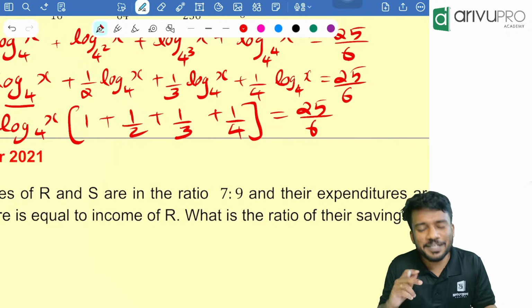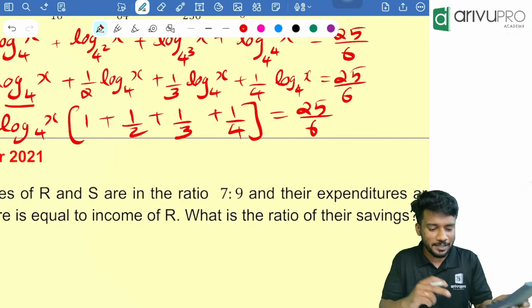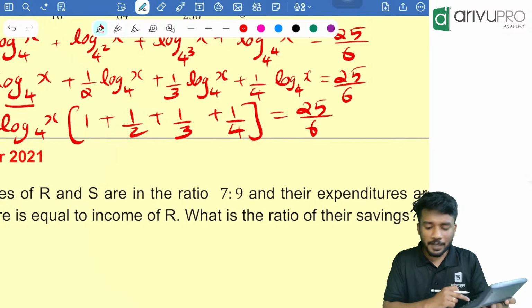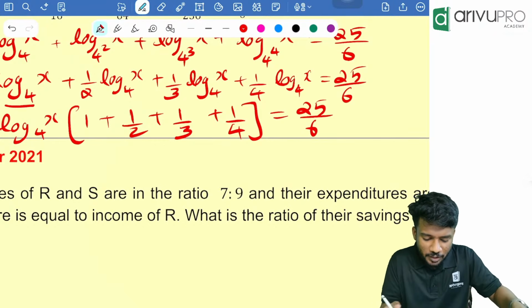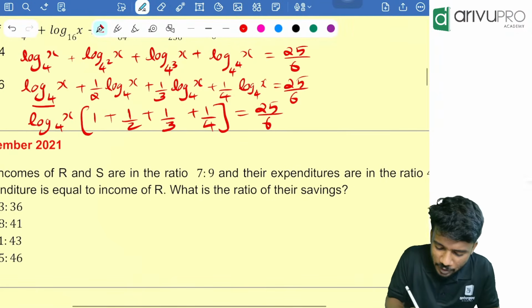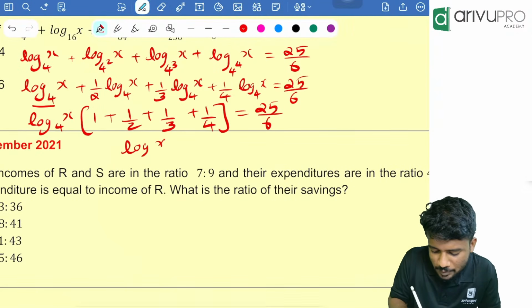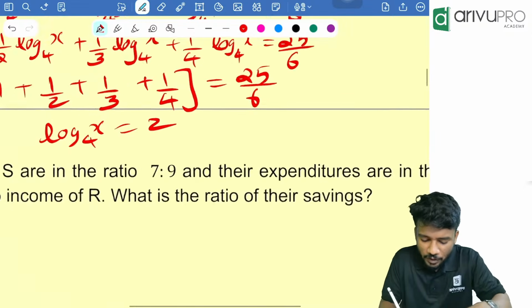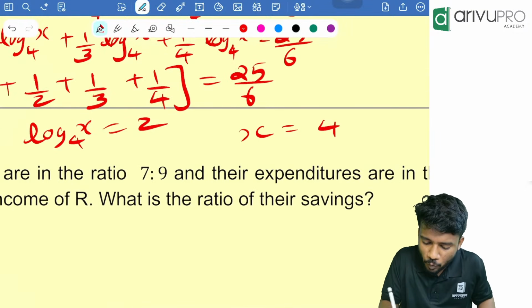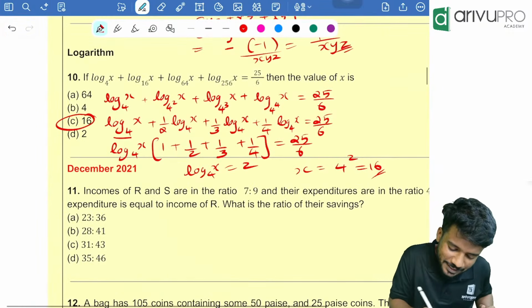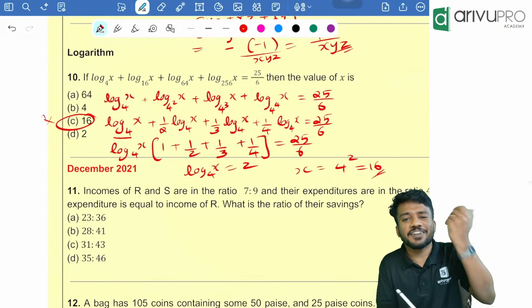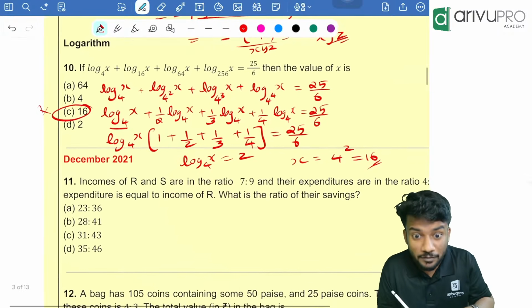Okay, once you click MRC, you will click divide, equal to, multiply it with 25, divide it with 6. So how much are you getting on the other side? You are getting log of x to the base 4 is equal to 2. From here, x is what? 4 raised to 2, which is equal to 16. Option C is the answer. Very good question and very easy answer. Option C. Okay, very good question.